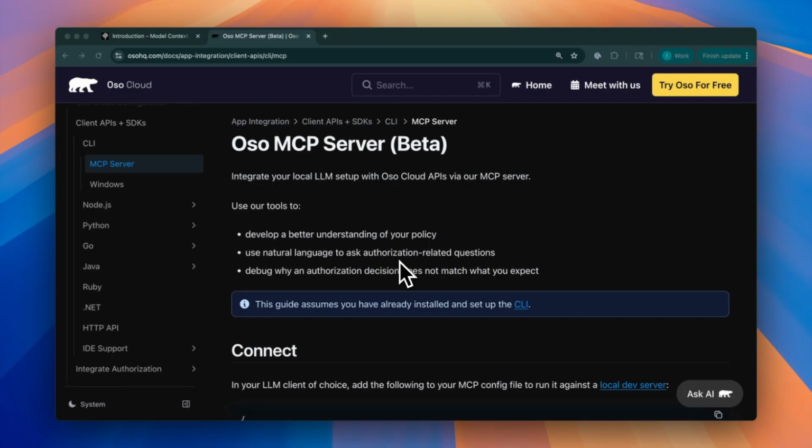Hey everyone, today I'll be introducing OSO's new MCP server aimed at helping to improve the developer experience when migrating to OSO or iterating on an OSO policy. But first, what are MCPs?